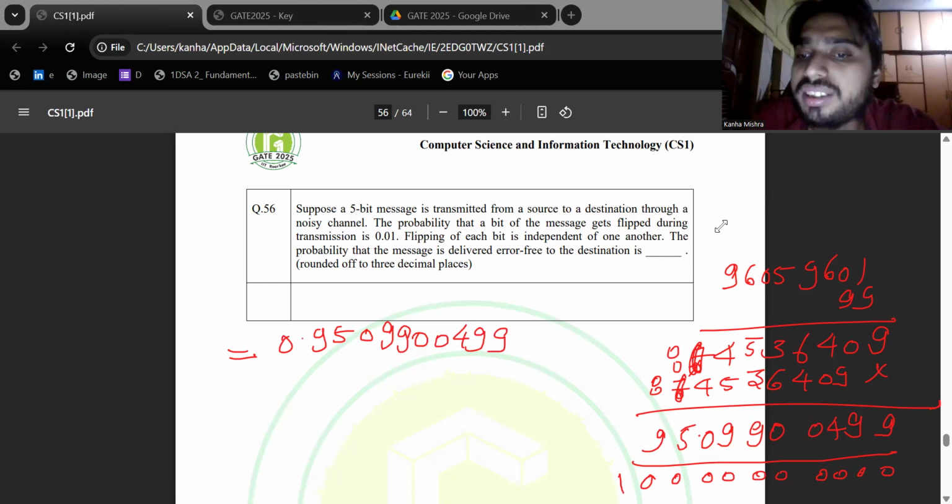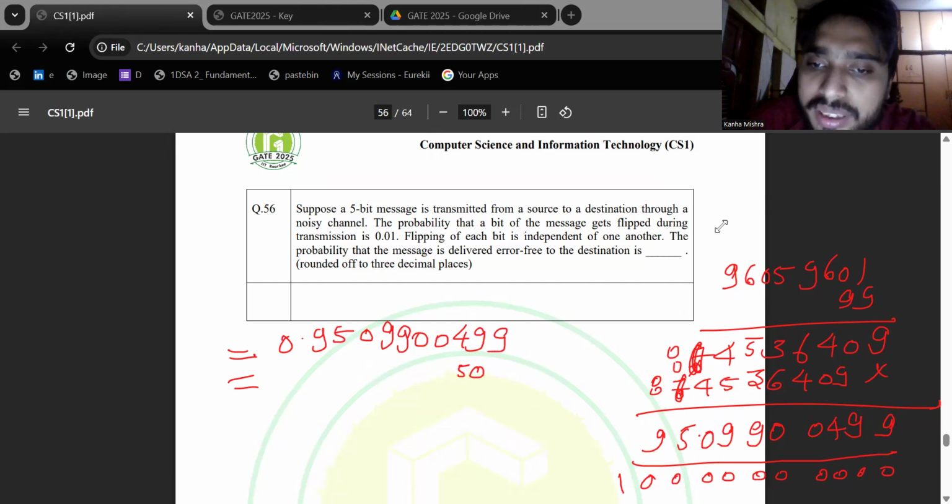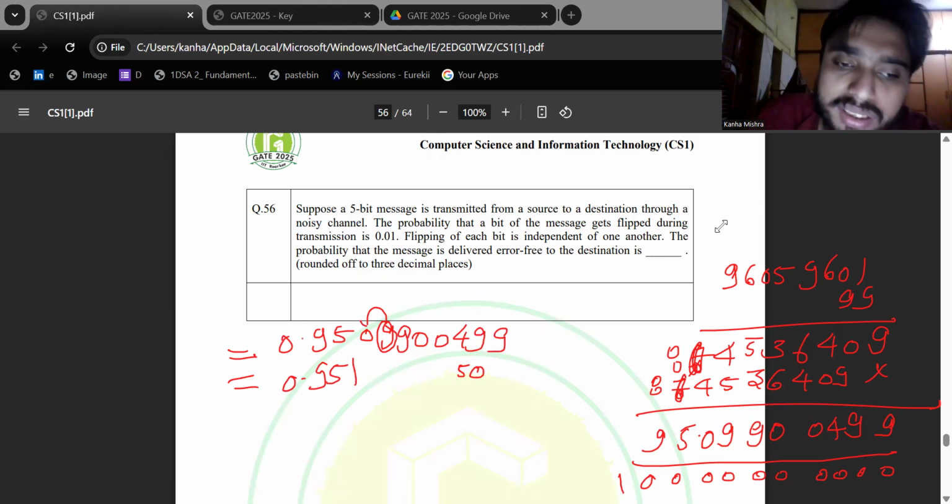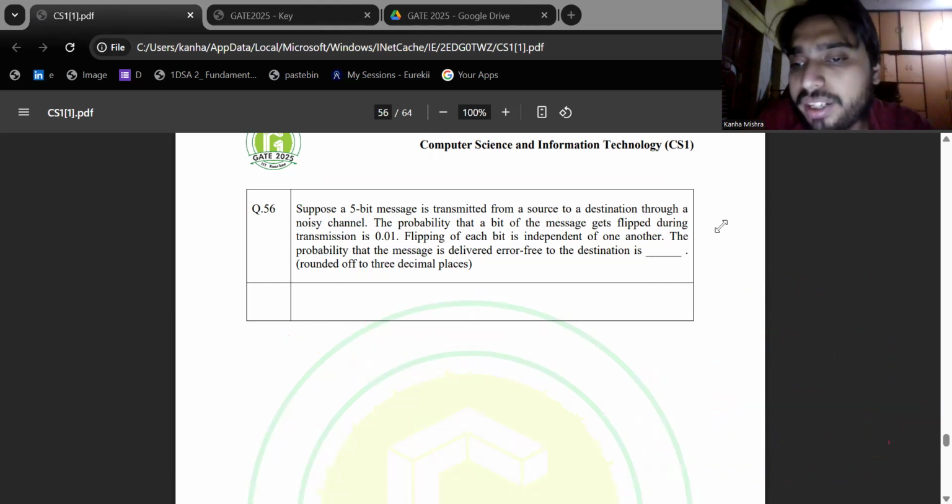Now rounded off to three decimal places. The digit after the third decimal is 9, so it is greater than 5 and we round up to 1. So 0.951 seems to be the correct answer. Rounded to three decimal places, the answer is 0.951.